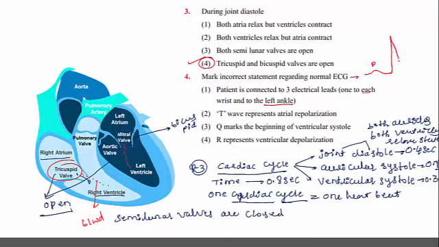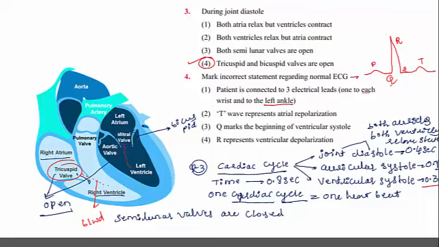This is the QRS complex, and here is the T wave. When a healthy person's ECG is observed, yes, Q represents the beginning of ventricular systole. That is why we get the long wave here, because ventricular contraction takes 0.3 seconds.